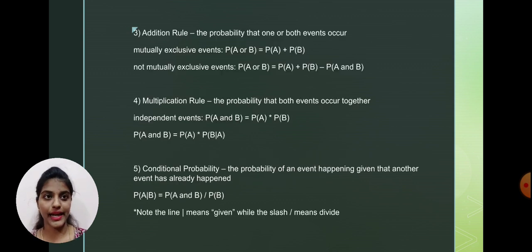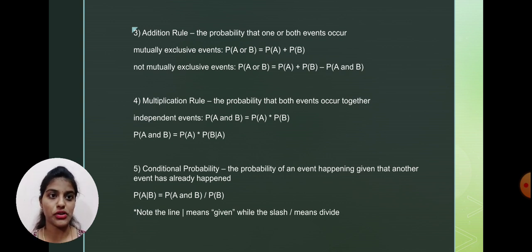And the next one is the addition rule. The probability that one or both events occur: for mutually exclusive events, P of A or B equals P of A plus P of B; for not mutually exclusive events, P of A or B equals P of A plus P of B minus P of A and B. So here both the events will give us the same. When it is an OR situation, we will be adding, and when it's an AND situation, we will be multiplying. So this will be the situation.